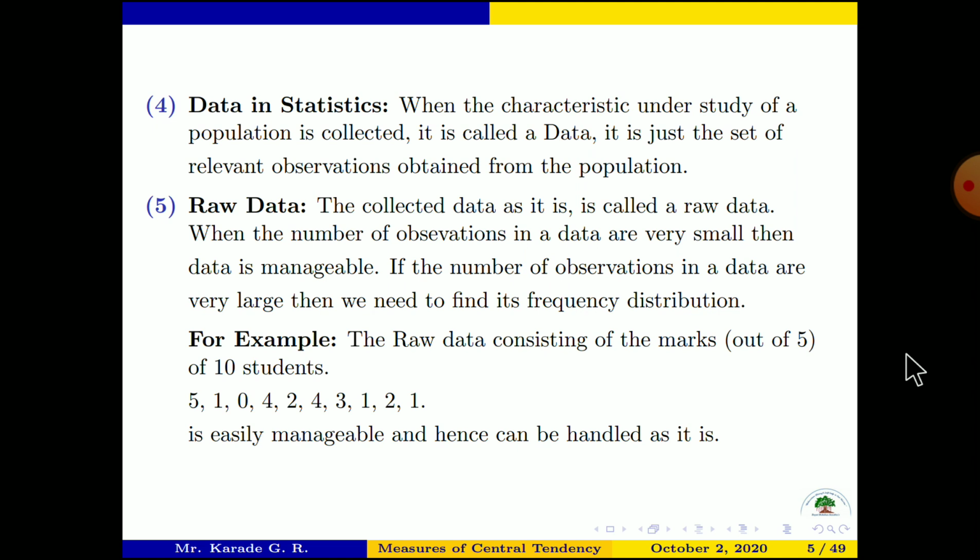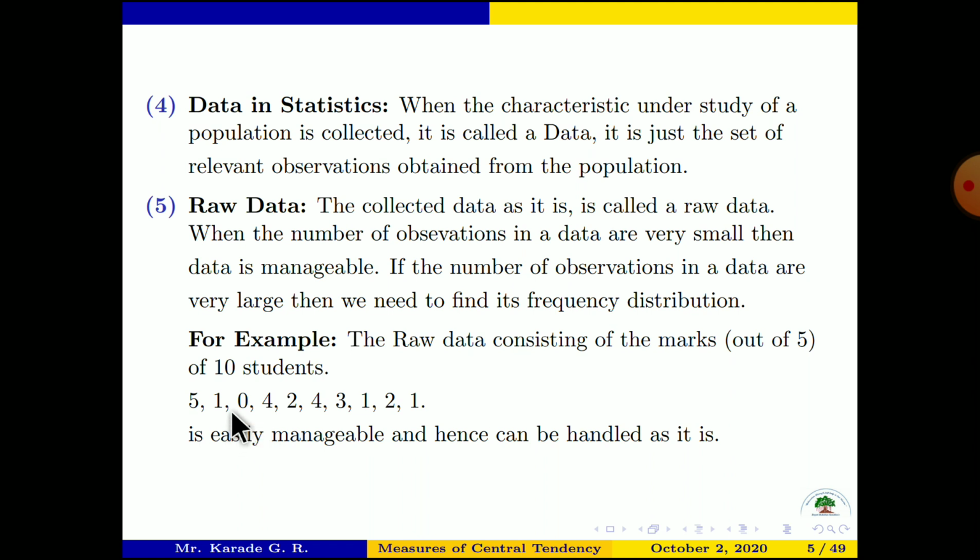For example, the raw data consists of the marks of 10 students out of 5. See here, given that these are the marks obtained by the 10 students out of 5.